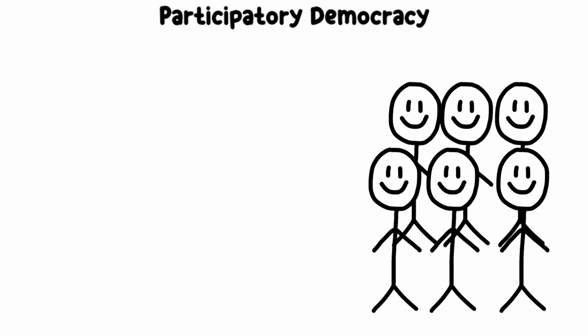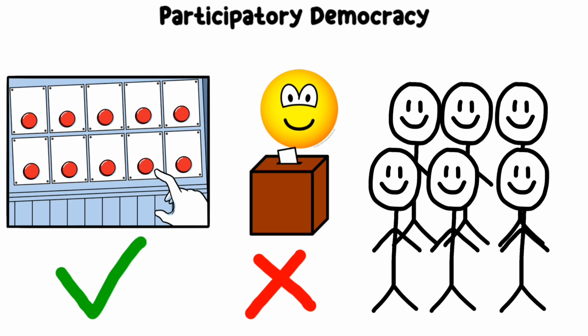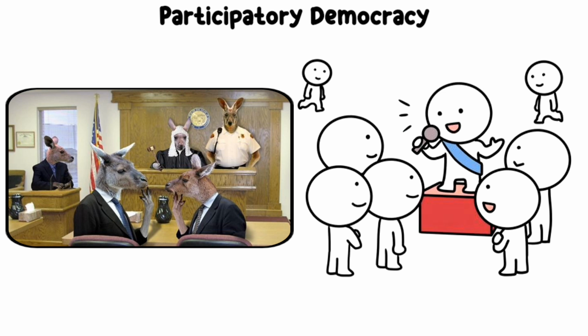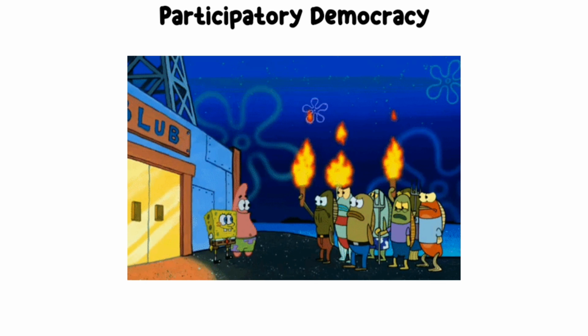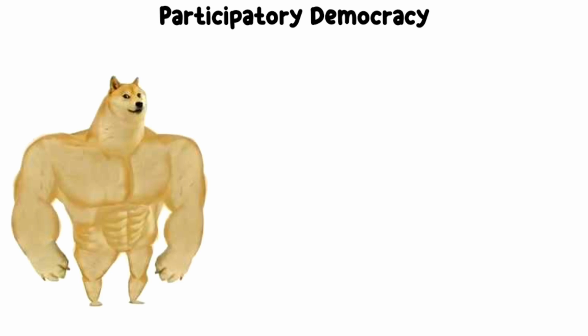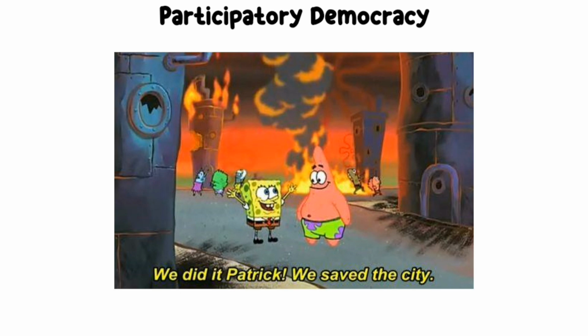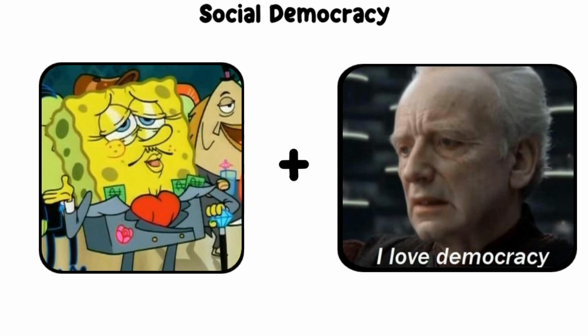Participatory democracy. Participatory democracy emphasizes active involvement from citizens in decision-making processes beyond just voting in elections. People engage directly in shaping policies and influencing government actions through activities like public consultations, debates, or grassroots movements. This system aims to empower citizens and create a stronger connection between the government and the people, encouraging more civic responsibility.